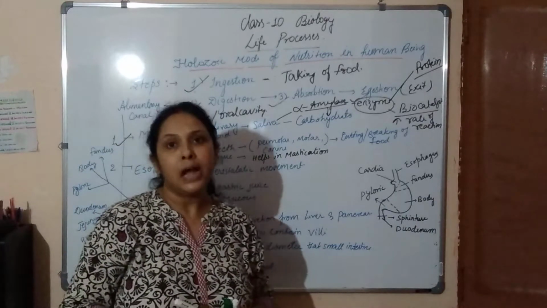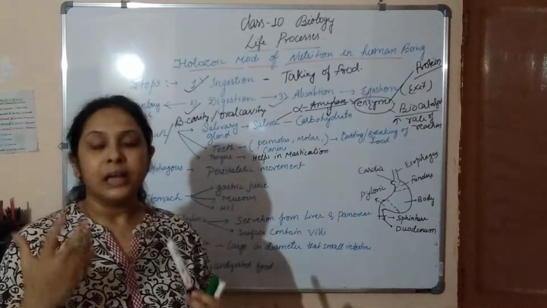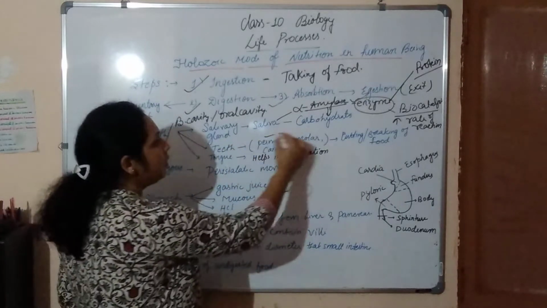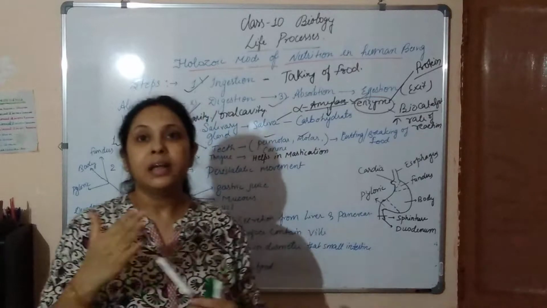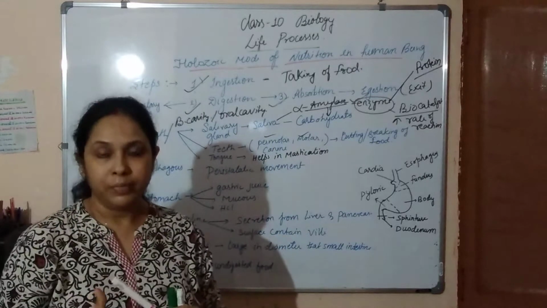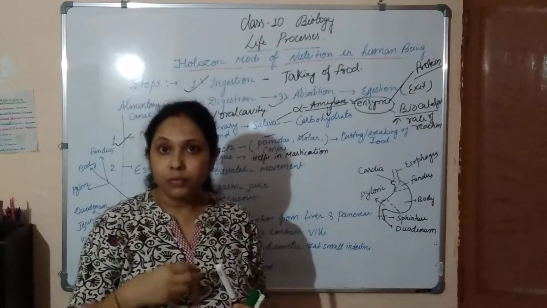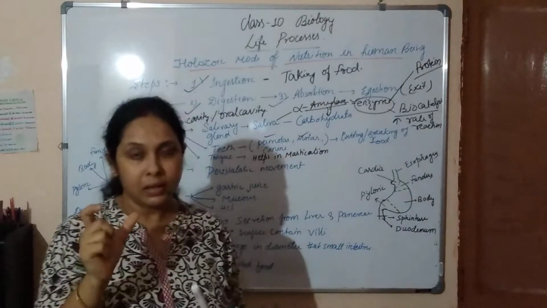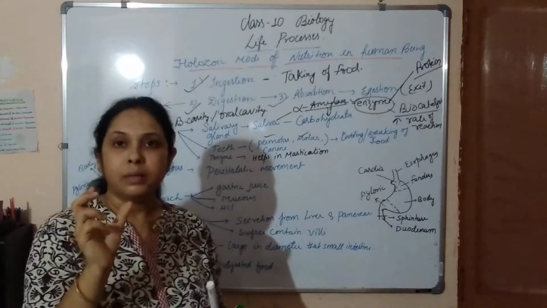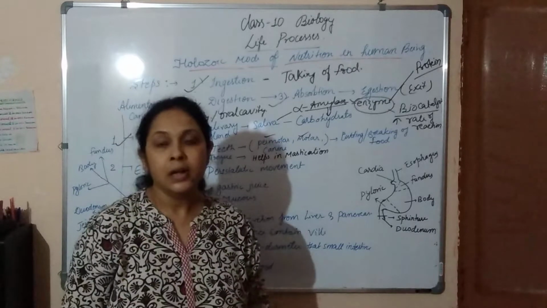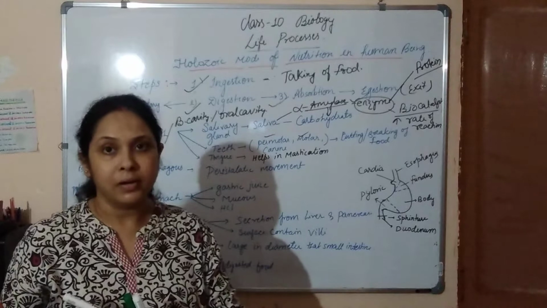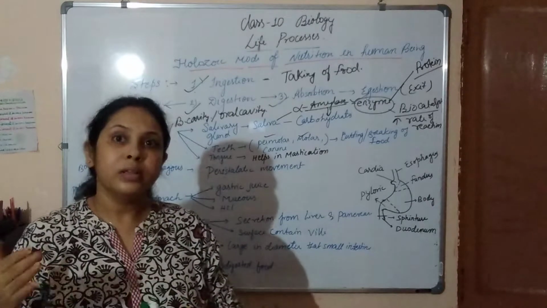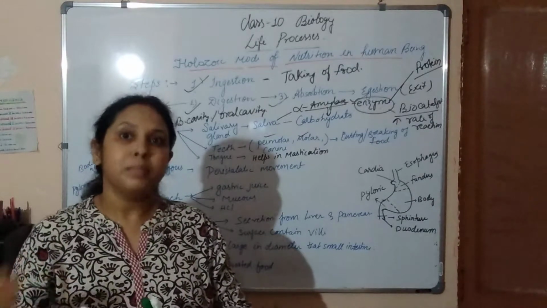We have different types of teeth: canines, premolars and molars, which help in cutting and grinding the food. When we take the food in big pieces, we first have to cut it into small parts, so that the digestion process becomes easier.